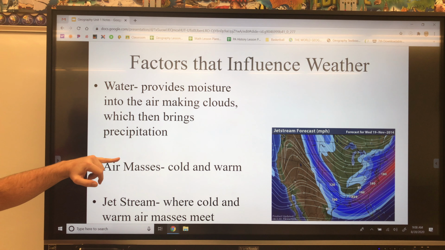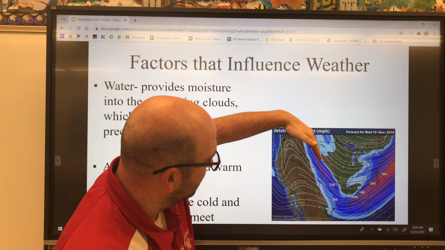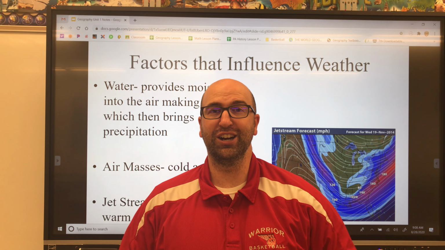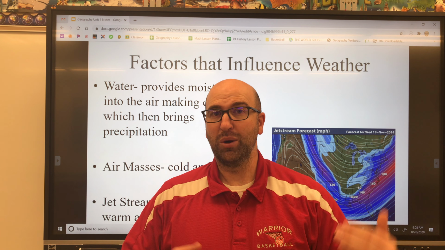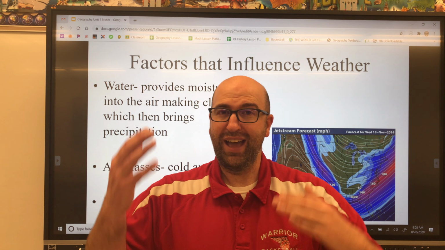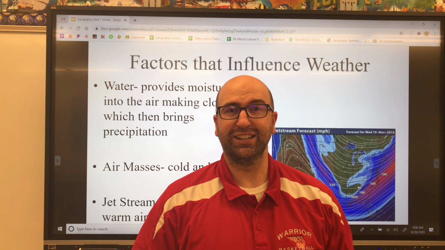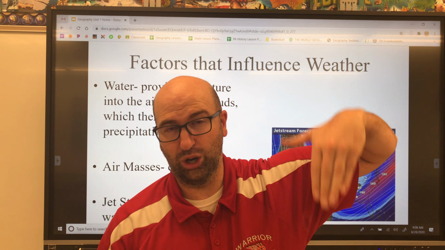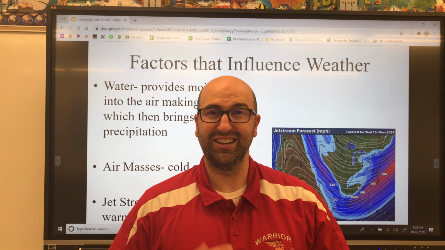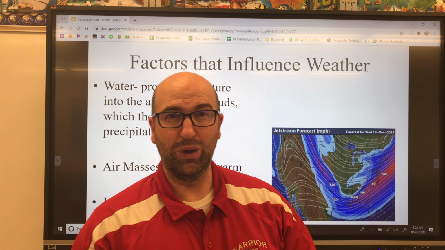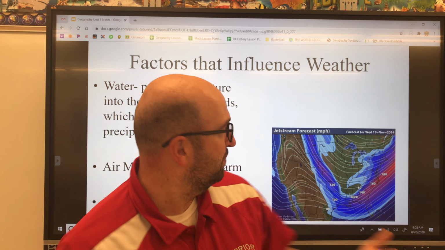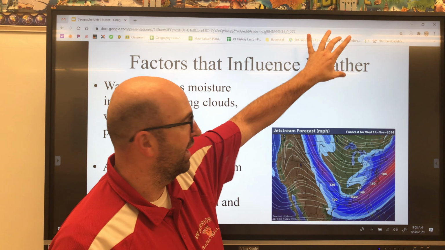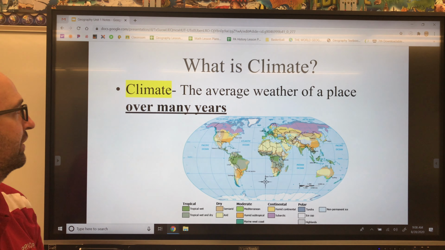You also have air masses and jet streams, and you can see jet streams help to bring cooler or warmer air from the different latitudes. So as the jet streams adjust, that's where you have the temperature influxes. And I'll tell you, those are really noticeable in the wintertime. When you have that blast of Arctic cold air that is pulled down and the temperatures get really cold and the wind chill sometimes reaches the negatives, it's because of these air masses and jet streams that are being dipped down from the higher latitudes.